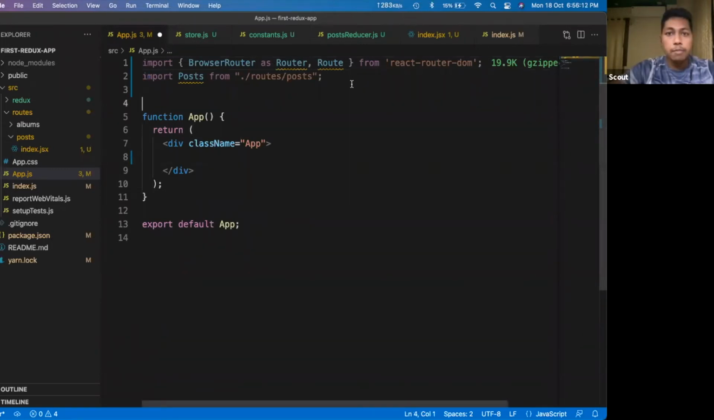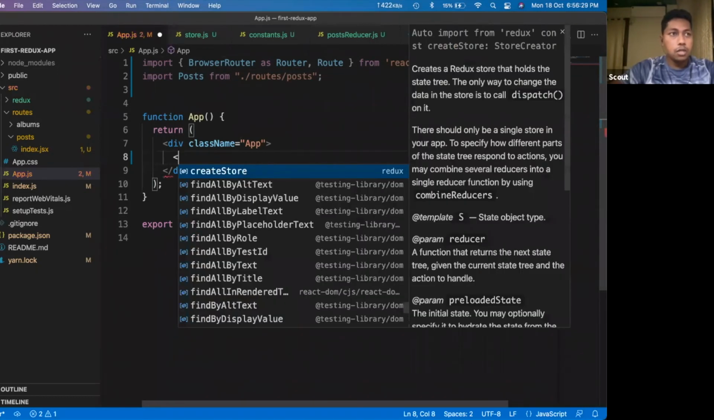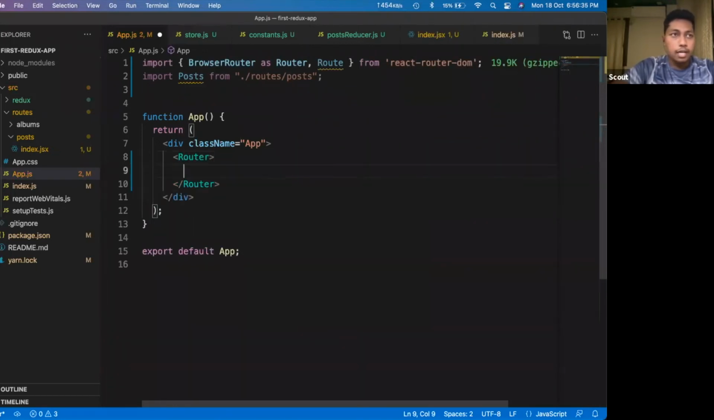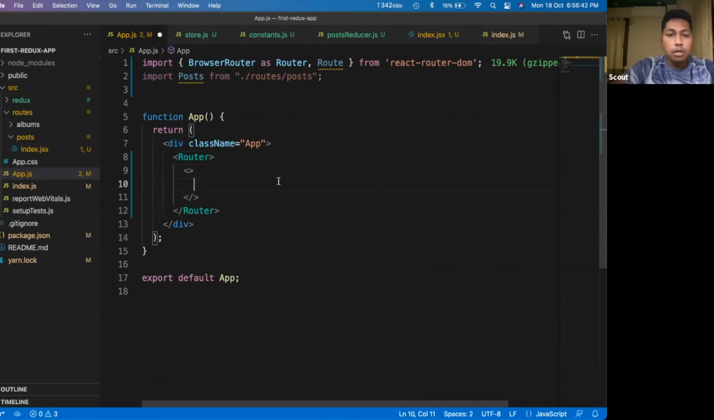So I have imported these things: BrowserRouter as Router, and Route. These two things I have imported from React Router. If you have not used React Router previously, that is fine. You can go through their documentation and get the idea of how to define the routes and how to use them in your project. At the root level, I have used this Router. Inside the Router, we have to define different routes.